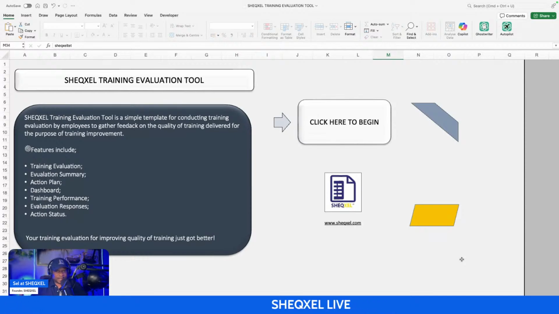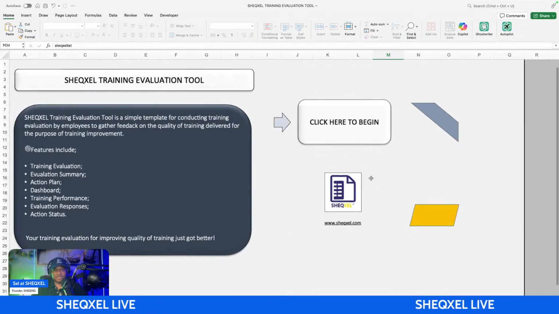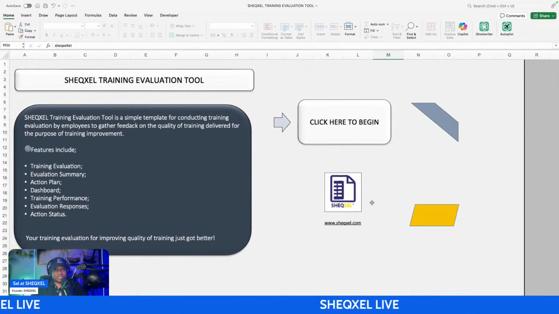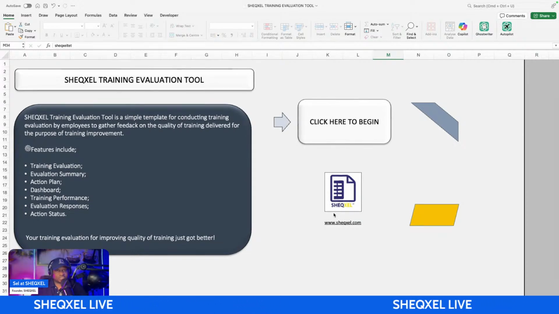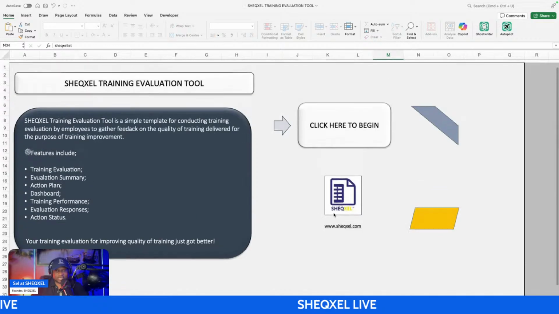All right. But then in the current stages of how things are going, sometimes workers can actually use computers, right? And that is why we can have a spreadsheet like this as a training evaluation tool. So it's not always about the hard copies that you give to the workers to complete, but sometimes if you are looking to gather data, you can leverage a template like this and share it with your workers.